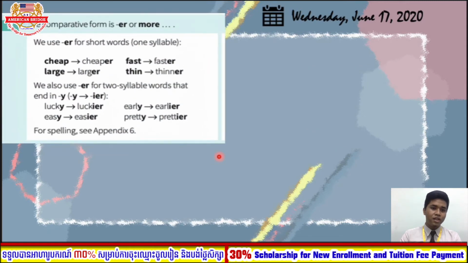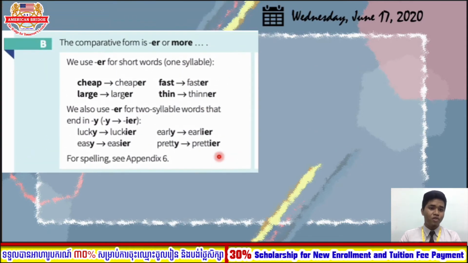Okay, so here you will see. Let's start with the comparative form, which is ER or more. As you can see on the lesson here, we use ER for short words, so those words have only one syllable. As you can see, the word cheap. To compare two things together, let's say a hamburger is cheaper than the pizza.